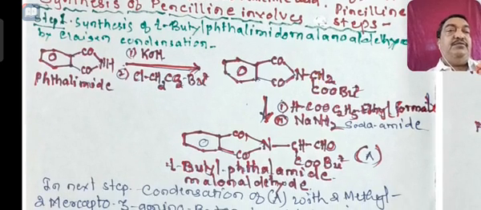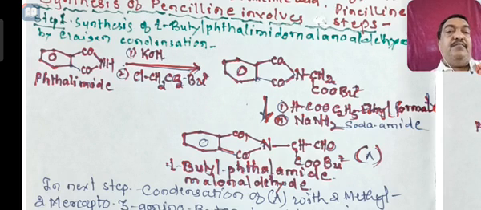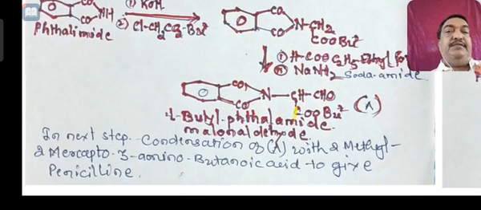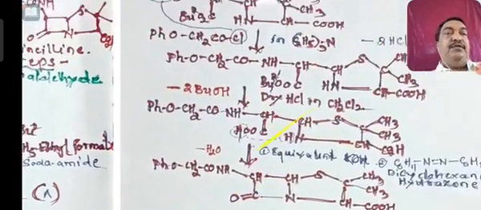It is now allowed to react with ethyl formate and sodamide. Due to this reaction, the CH2 group will get converted into a CHO aldehyde. So tert-butyl phthalimido malonyl aldehyde is formed. I have written this as A. This is now used in the second step.